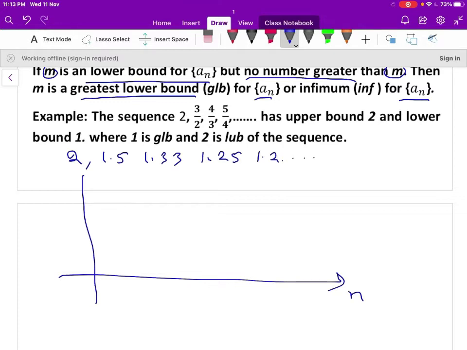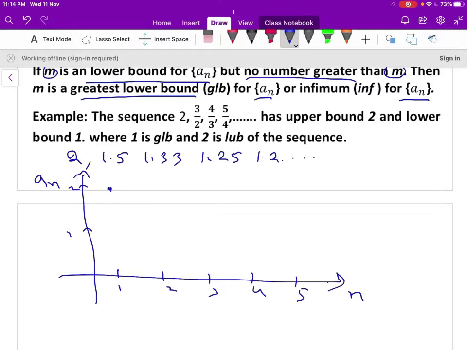The x-axis represents n values and the y-axis represents the function value a_n. You plot n as 1, 2, 3, 4, 5 and so on. When n is 1, the first term is 2. This is 1, this is 2. When n is 1, a1 is 2.